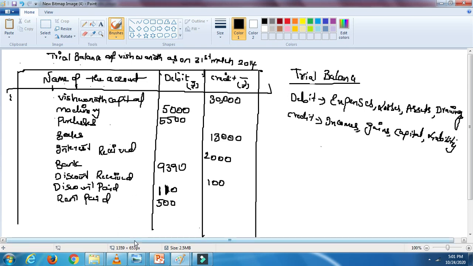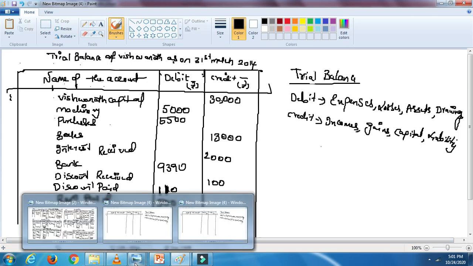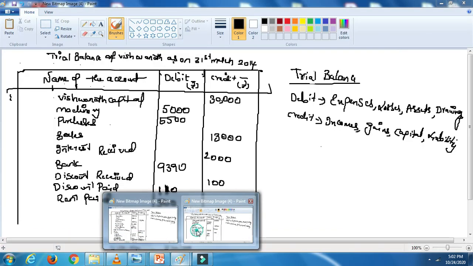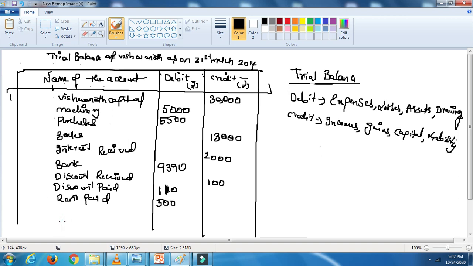So now we have taken all of them. One more thing is the cash account. If you remember, we have done the cash account. You can check it out over here. This is also Vishwanath Capital only, 24,600. This is a debit balance. So let's take this one also, cash account, a debit balance, 24,600. Now all the items are over.